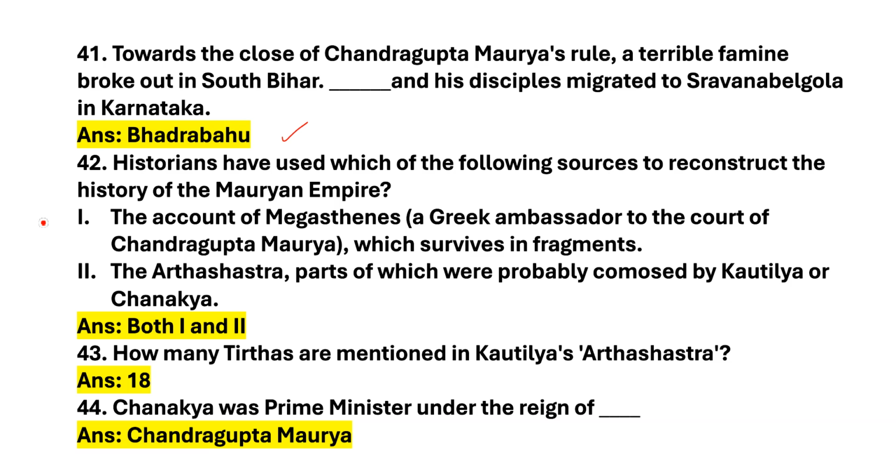Historians have used which of the following sources to reconstruct the history of the Mauryan Empire? Options are the account of Megasthenes, which survives in fragments. Second option, the Arthashastra, parts of which were probably composed by Kautilya or Chanakya. Answer is both 1 and 2. Next question. How many tirthas are mentioned in Kautilya's Arthashastra? Answer is 18. Next question. Chanakya was prime minister under the reign of. Answer is Chandragupta Maurya. Let's move on to the next slide.